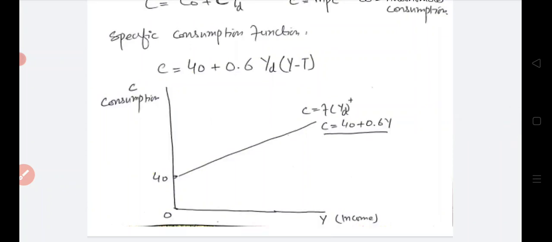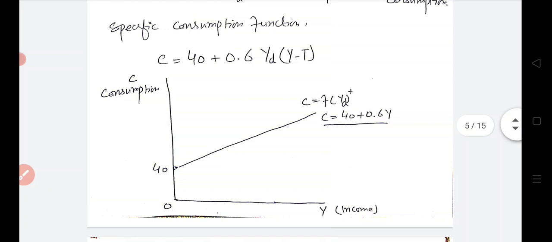Here we see that on the horizontal axis we have income of the consumer, and on the vertical axis we have consumption of the consumer. And this is a consumption curve. Here we see that it doesn't start from the origin, because at zero income there is a consumption, that is the autonomous consumption, that is 40. Even at zero income, the consumption of the consumer will not equal zero, but it will be 40, that will be used for the basic needs.